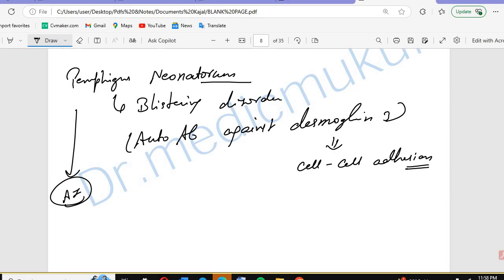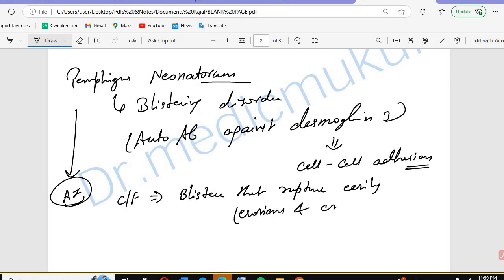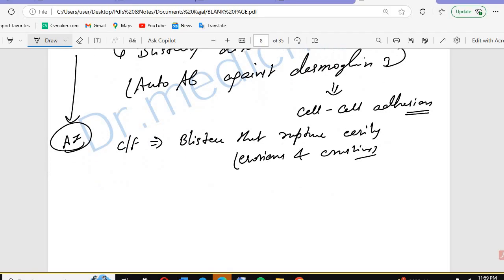What will you see in the clinical features? You will see blisters that rupture easily. That is the main thing. What you will see is erosions and crusting. This is commonly found on the face, chest, and diaper area, and it presents with fever, irritability, and poor feeding.